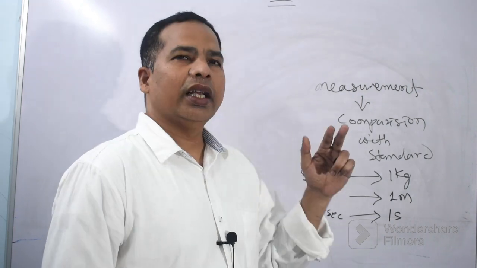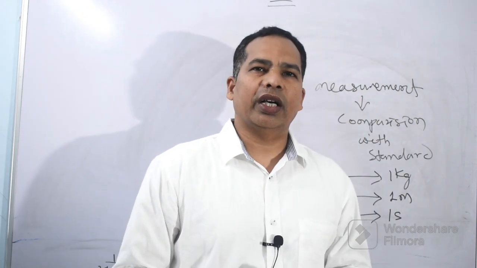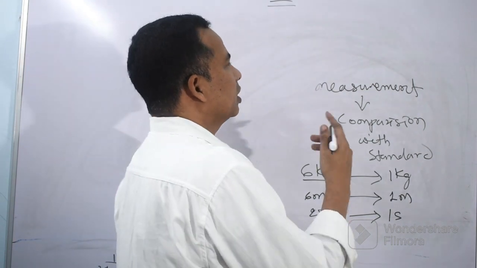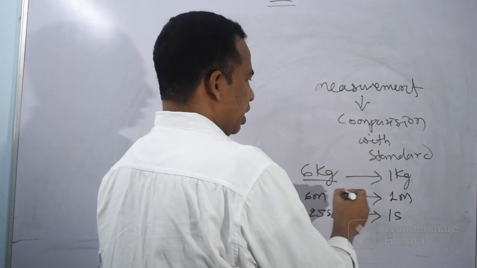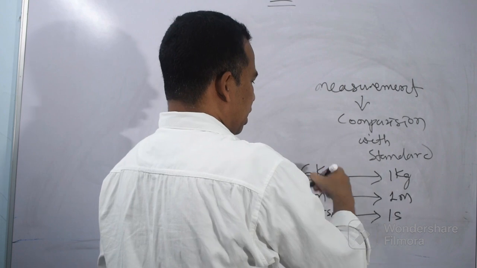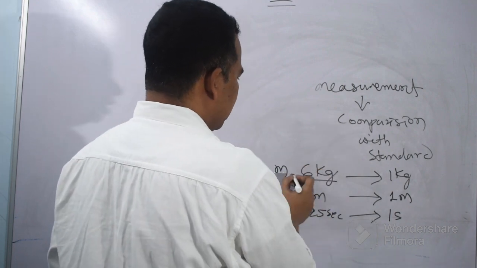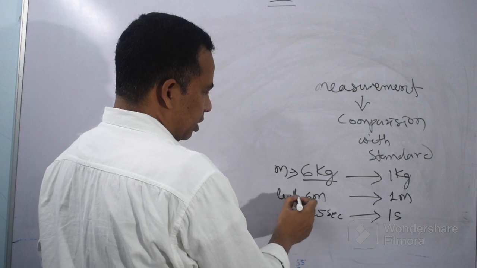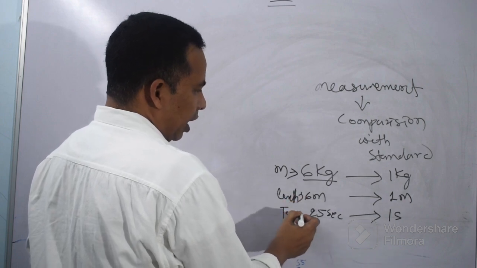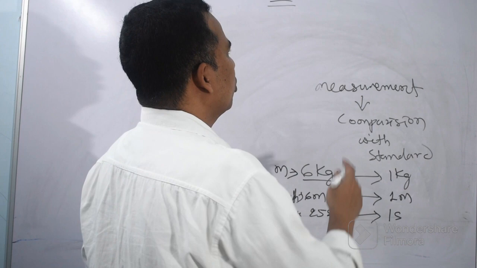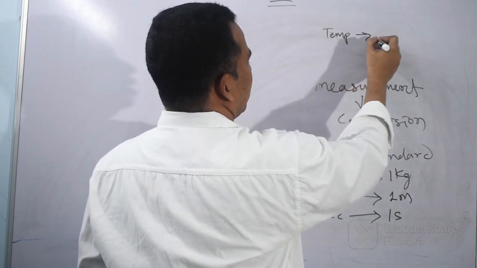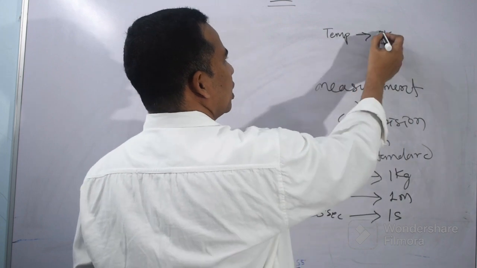Like that, we know there are 7 fundamental physical quantities. This is for your mass, this is for your length, this is for your time. The other 4 fundamental quantities: for temperature, 1 kelvin has been fixed.